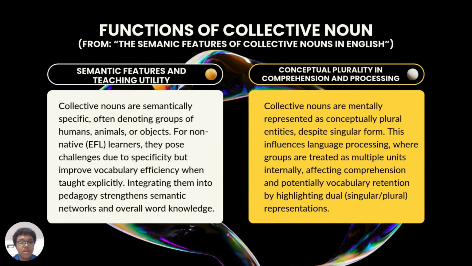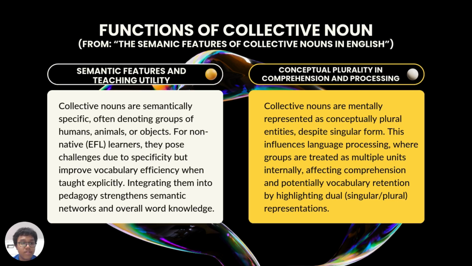The next one is the functions of collective nouns. It's from the same journal, the semantic features of collective nouns in English. We have 2 points right here. So the first one is semantic features and teaching utility. Collective nouns are semantically specific, often denoting groups of humans, animals, or objects.